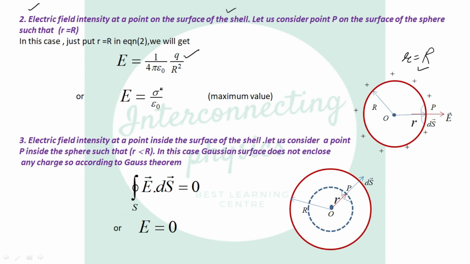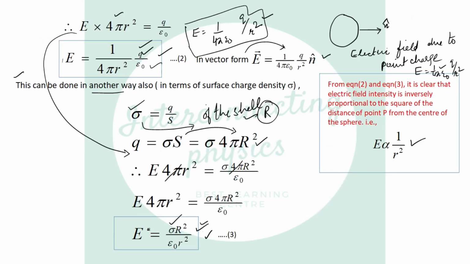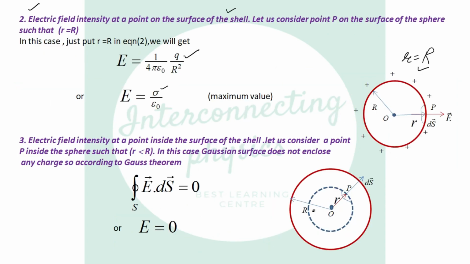In terms of surface charge density, you see here it is sigma R square divided by epsilon naught r square. So put small r equal to capital R. Then this cancels out with this and the result is sigma over epsilon naught. It means on the surface of the sphere, the electric field is sigma over epsilon naught, or 1 over 4 pi epsilon naught Q over R square, where R is the radius of the shell. And this is the maximum value. It means the electric field has its maximum value on the surface of the shell.